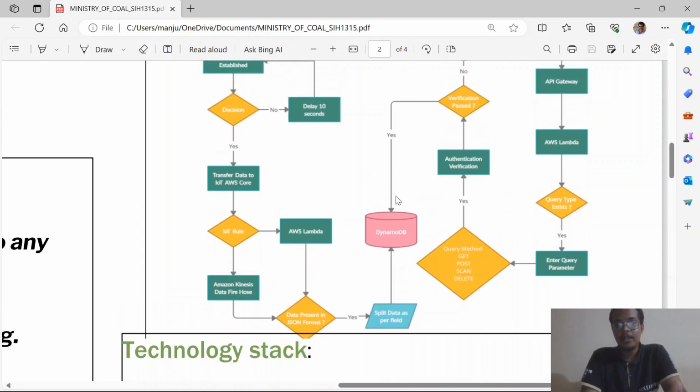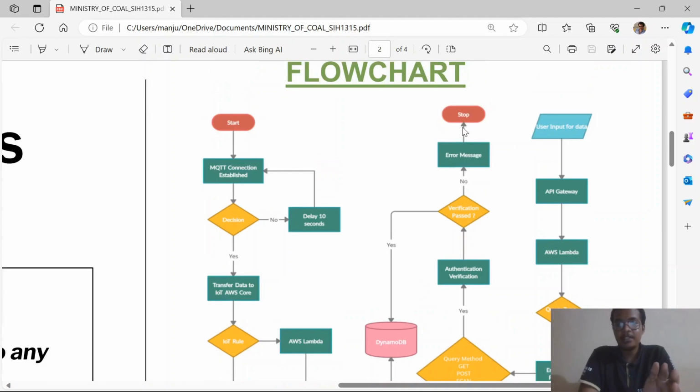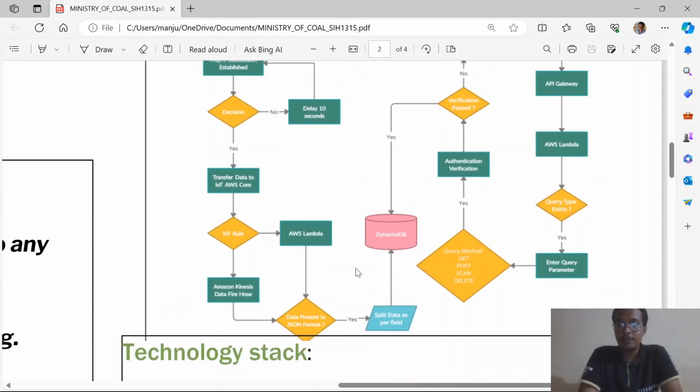Then DynamoDB will be used here, and we will give authentication. We are placing authentication here to avoid malware attacks, like prevention of hacking. For that we have given a verification here, and the authorities need to log in in order to see the vehicle's performance. If the verification gets an error, like if the credentials were wrong, then immediately it will stop. And if the verification is passed, then it will continue the flow.